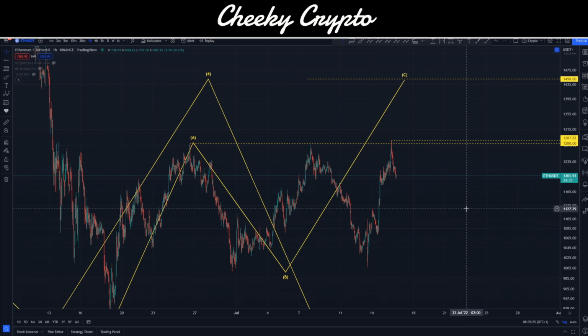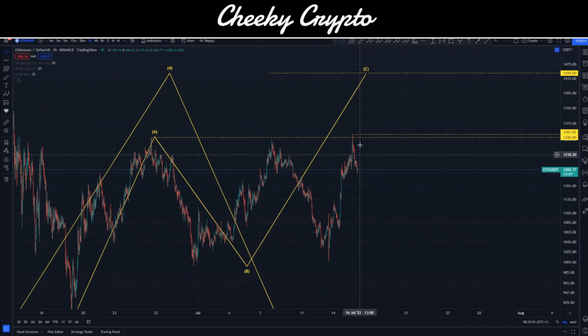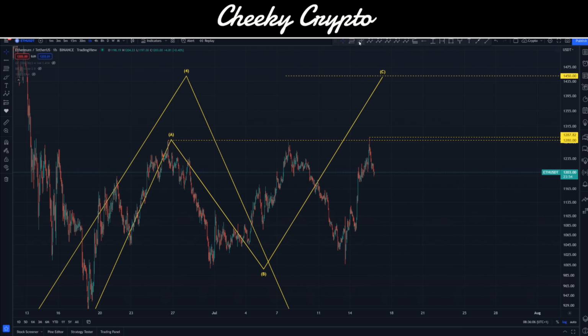The expectation should be that we move on up. However, it's also highly possible that we pull down quite significantly before we push up. Okay, so I'm not overly optimistic with this one, and obviously these kind of corrective patterns are highly complex, specifically with a 5-3-5 structure in a B wave movement, and then you've got this 3-wave structure up here, and we've got a bit of a 5-wave structure this side. So a 3-wave structure down and a 5-wave structure upwards, completing a zigzag on C, is also possible. So what I want to stress a little bit here is, do expect some more downside first, and then possibly we might find ourselves with a bit of a push up higher.